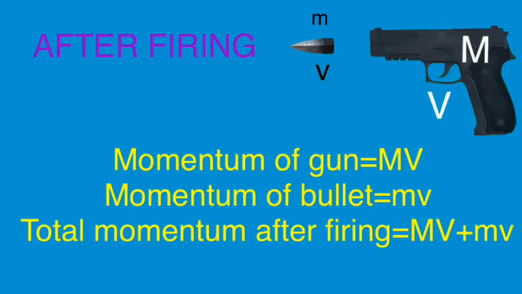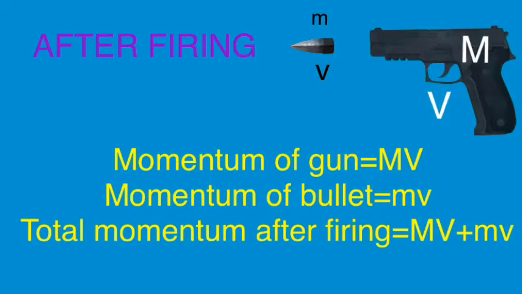Momentum is the product of mass and velocity. So, momentum of gun after firing will be capital M, mass of gun, times capital V, velocity of the gun. Similarly, momentum of the bullet after firing will be mv, that is small m, mass of bullet, and small v, velocity of bullet.